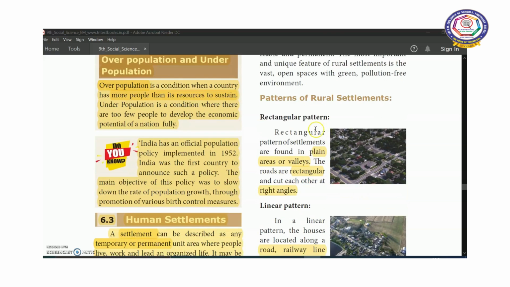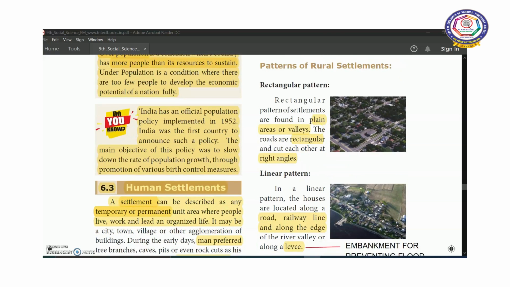Now, patterns of rural settlements. Pattern means a particular design, a particular way. So first, rectangular pattern. So rectangular pattern of settlements, we can find these settlements especially in plains and river valleys. So here the roads are rectangular and cut each other at right angles. So in this diagram also you can see that.